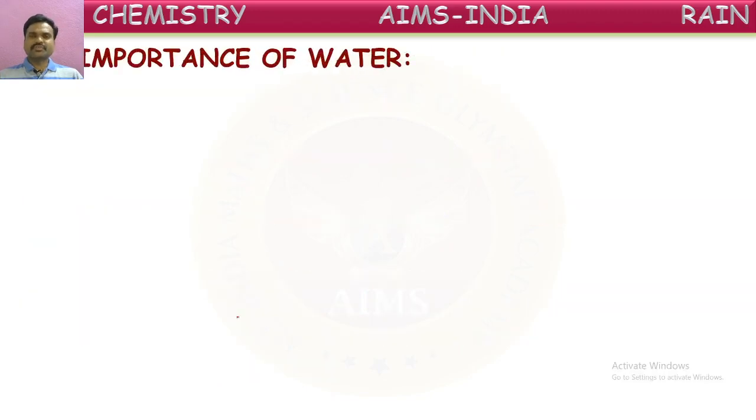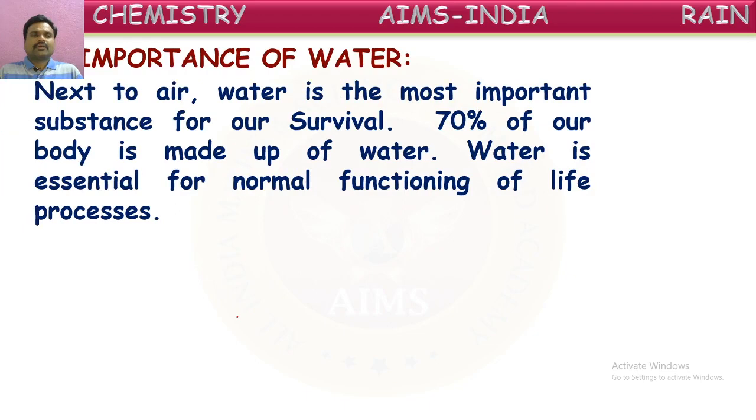So what is the importance of this water? Next to air, water is the most important substance for our survival. Without breathing, we cannot be alive even for a few minutes. Without food, we can survive for a few days. But without water, we cannot survive even for a few hours. So next to air, water is the most important thing on the earth for our survival.